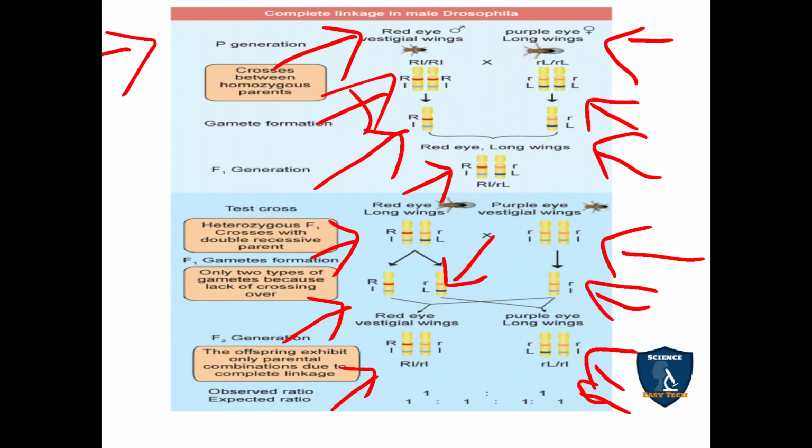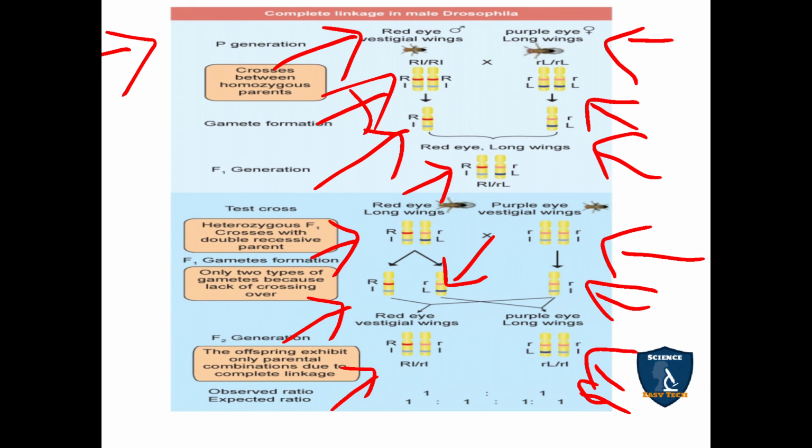But it is a dihybrid test cross, where you use two different pairs of genes, so you see four types of letters here. The observed ratio is 1:1, but the expected ratio is 1:1:1:1.